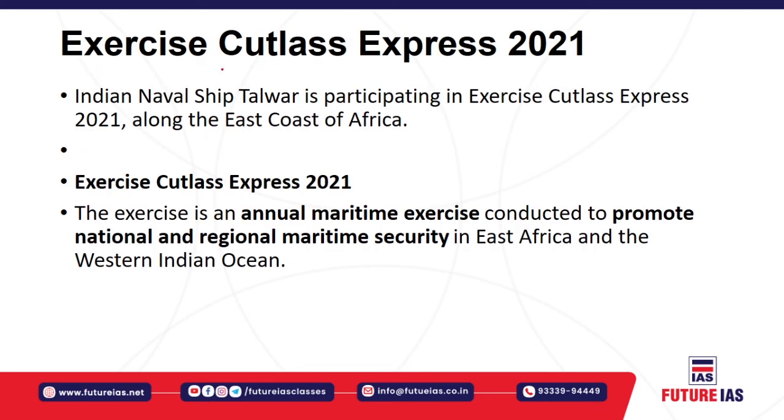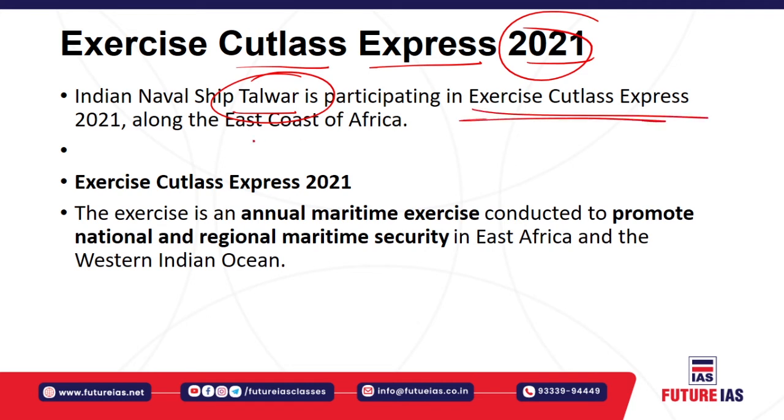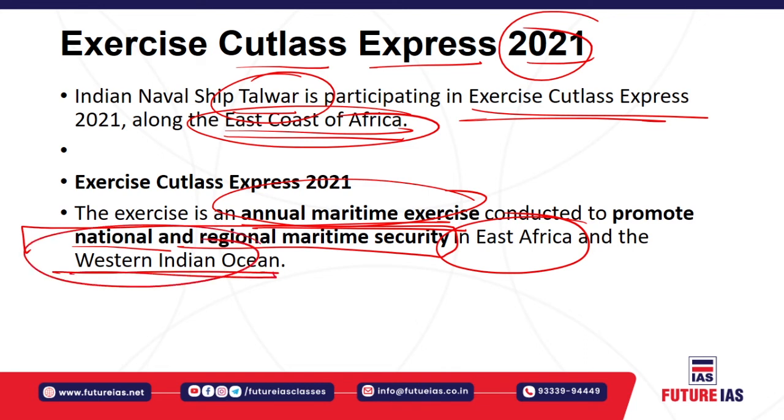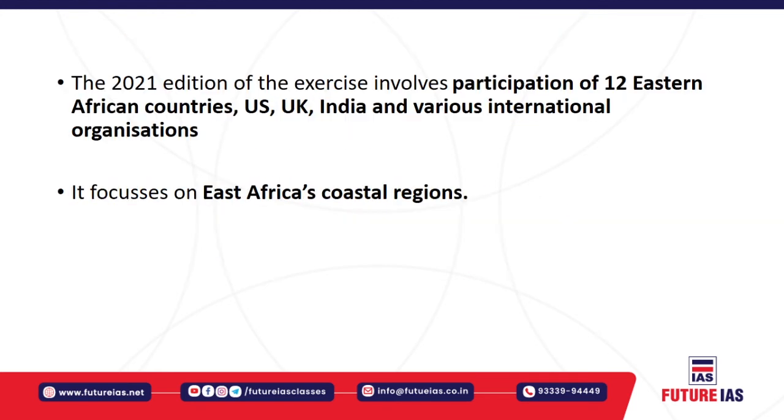Then the exercise Cutlass Express 2021. The Indian naval ship Talwar is participating in the exercise Cutlass Express 2021, specifically along the east coast of Africa. This exercise Cutlass Express is an annual maritime exercise which is conducted to promote national and regional maritime security, specifically in East Africa, or you can say on the eastern coast of Africa, as well as the western Indian Ocean. Now, the main purpose of this exercise is to have maritime security, national and regional. It is an annual maritime exercise, and this is the 2021 edition.